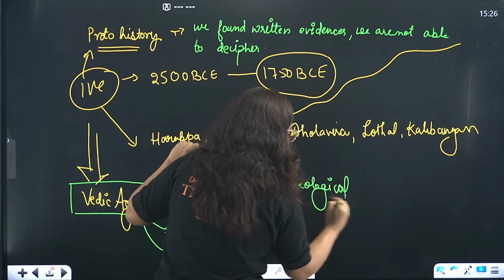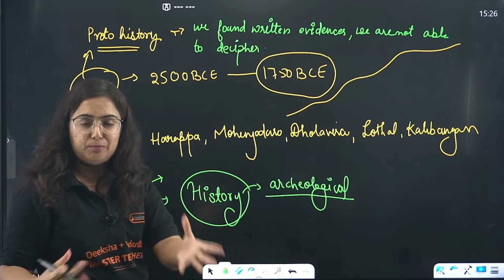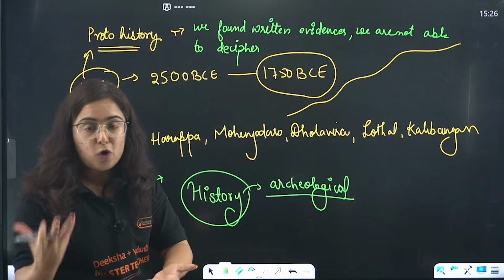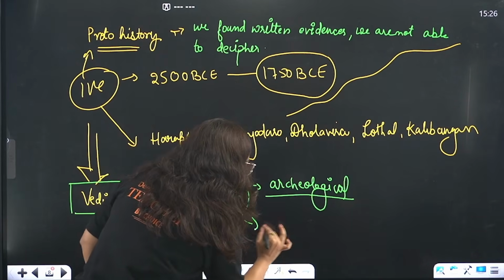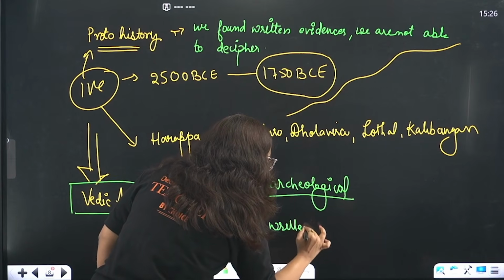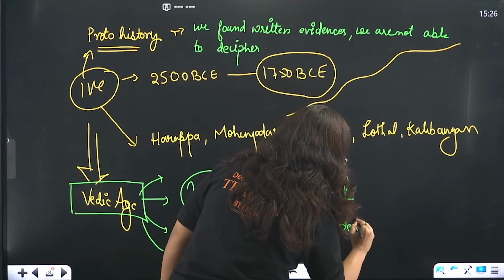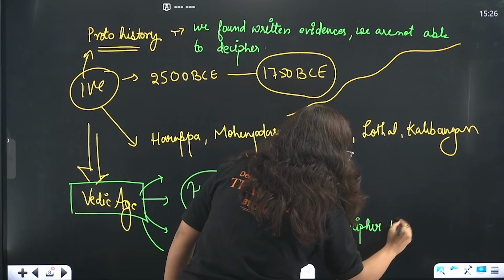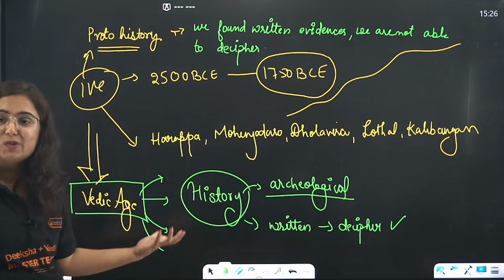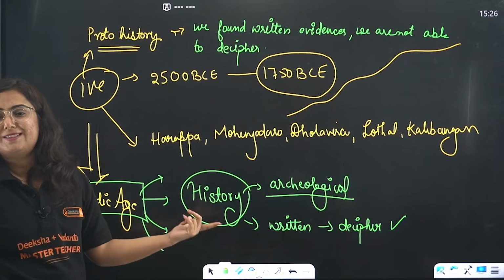By archaeological evidence, I mean the forts, the temples, the coins, the fossils. Along with that, we have got the literary or written records too, and we are able to decipher them. If someone asks you whether we deciphered the Vedic age, yes, we deciphered what is written during this time.